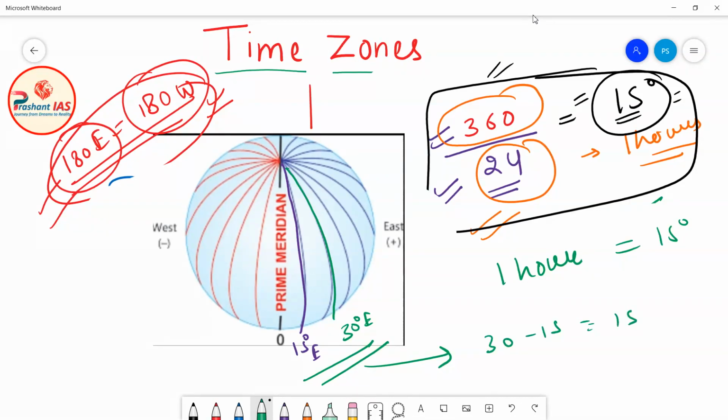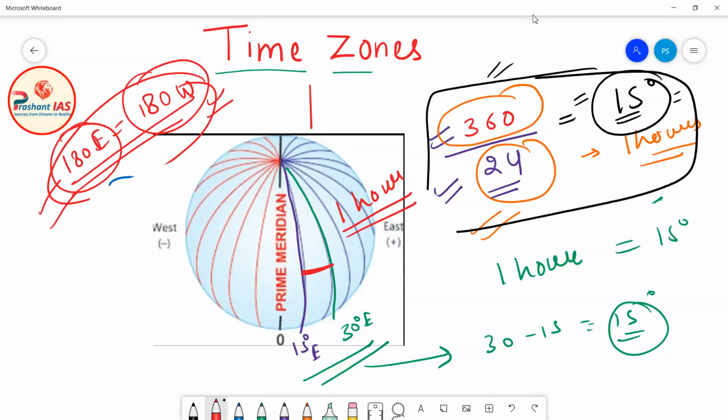So there is a difference of 15 degrees between these two meridians. This simply means that there will be a time difference of 1 hour between these two meridians of longitude.